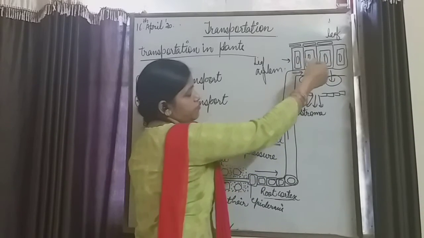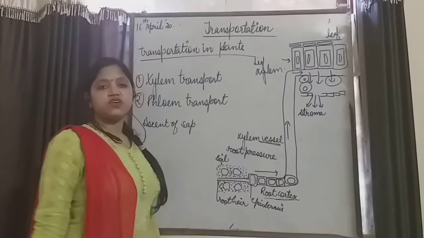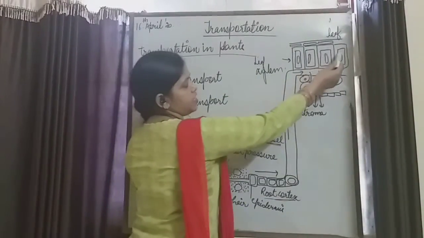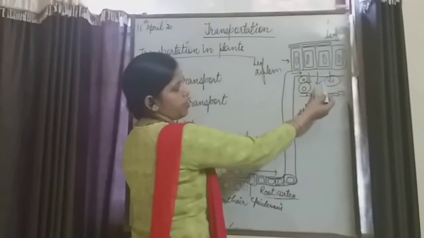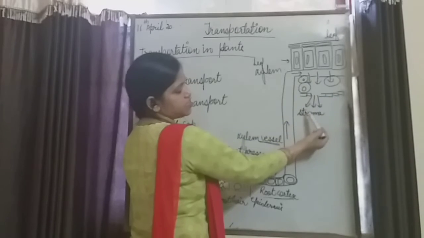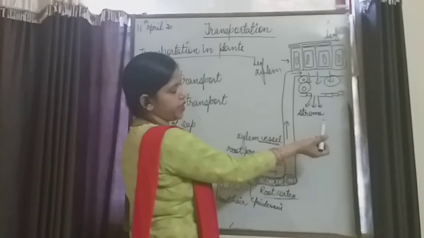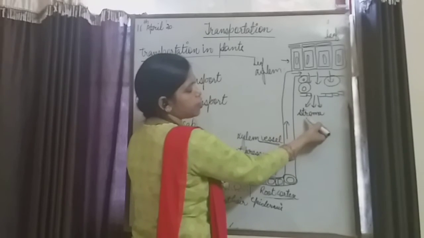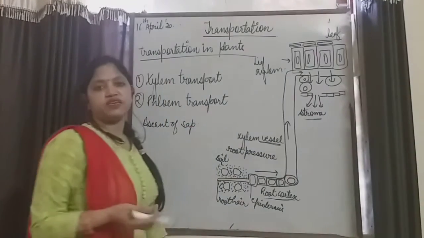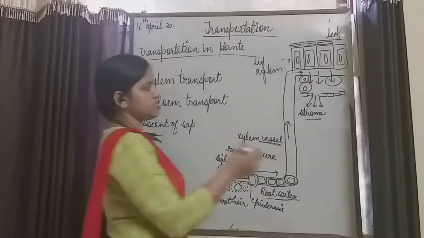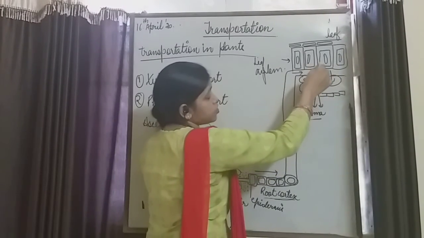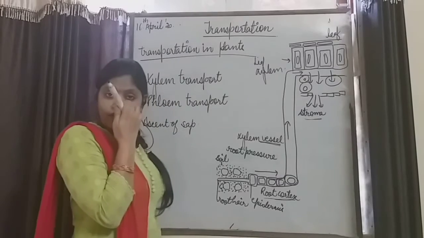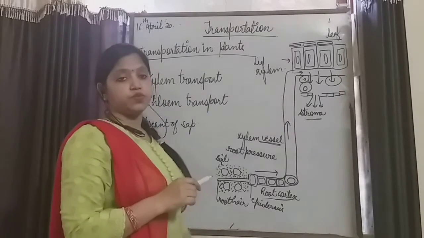This is the structure of a leaf. This is the TS structure of a leaf. These are leaf cells or leaf tissue, and the uppermost layer contains the stomata, as I told you in photosynthesis. The stoma is the opening of the stomata, right? Then that water reaches the cells of the leaf and photosynthesis takes place.